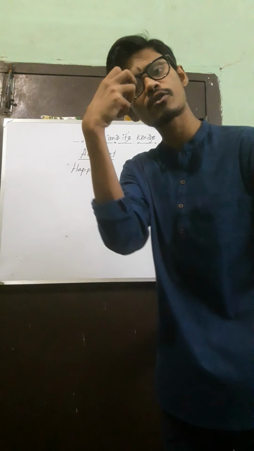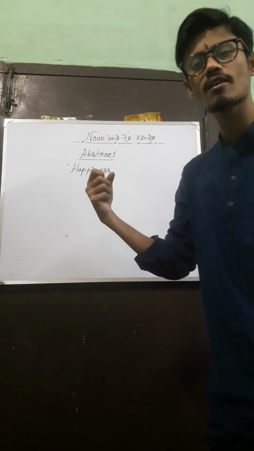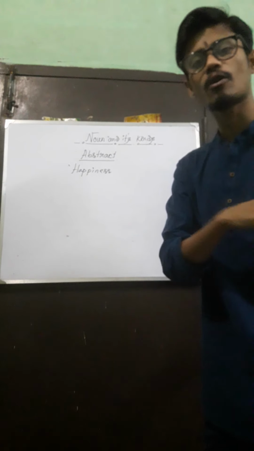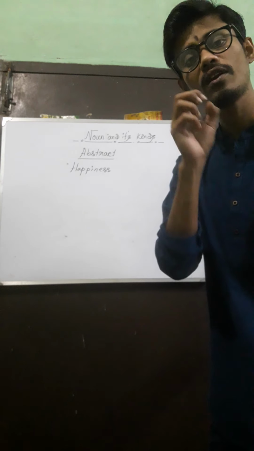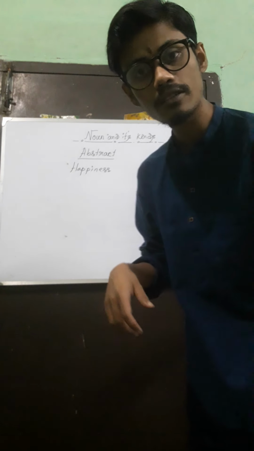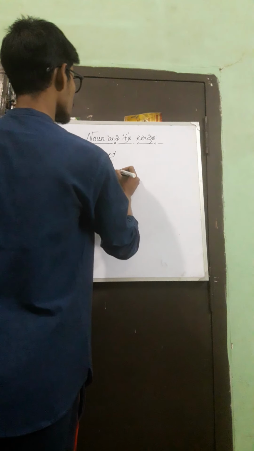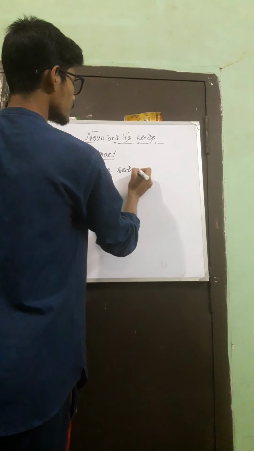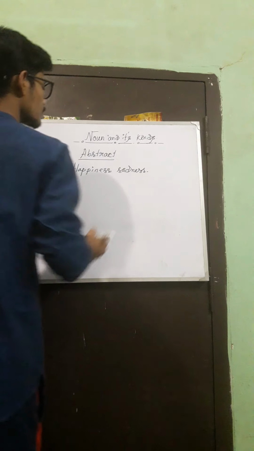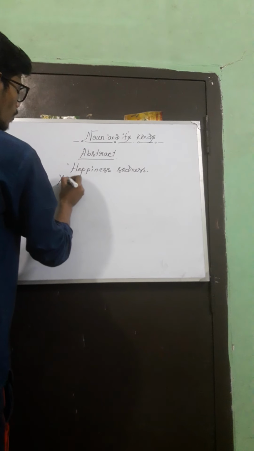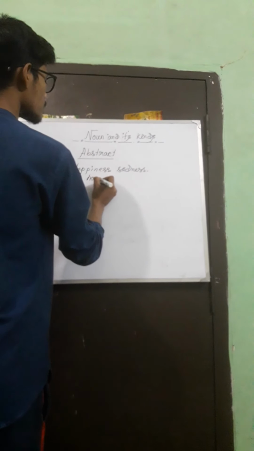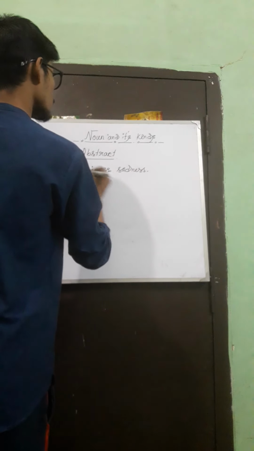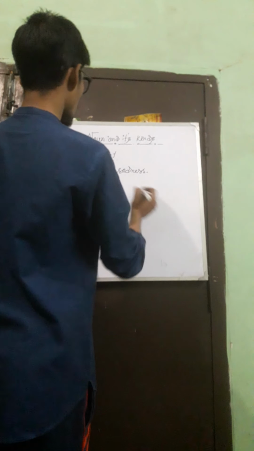So there are lots of nouns like happiness which are abstract nouns because those nouns can only be felt. Like happiness, there are sadness, youth, honesty, heat.